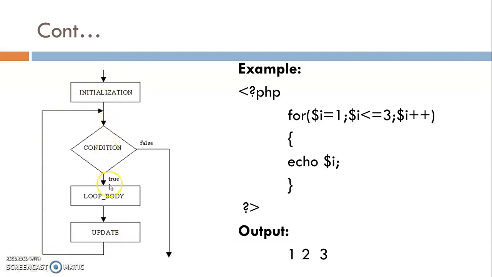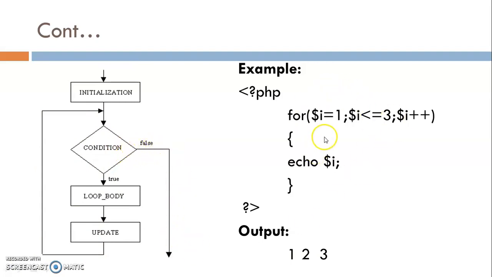If the condition is true, then again the body of the loop is executed and then again the value of the counter variable is updated and the condition is checked. This continues until the condition becomes false. Whenever the condition becomes false, it terminates from the for loop.